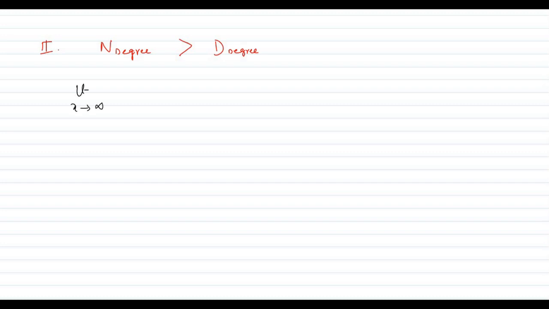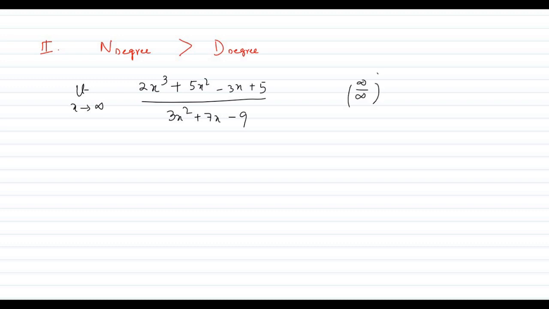As the degree of the numerator has to be more, we are considering a cubic in the numerator, and in the denominator I am considering a quadratic. Again, if we put x equals infinity, as we have just learned in the polynomial form of finding limits, it is an infinity by infinity form. Why we are finding this is important. We will come to that later.